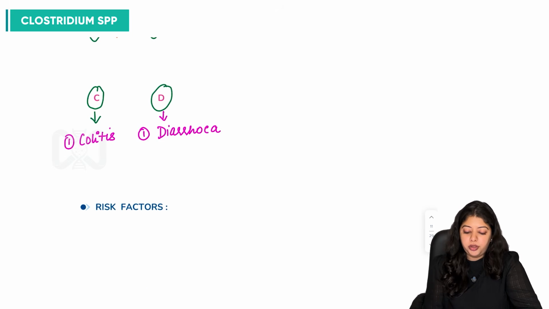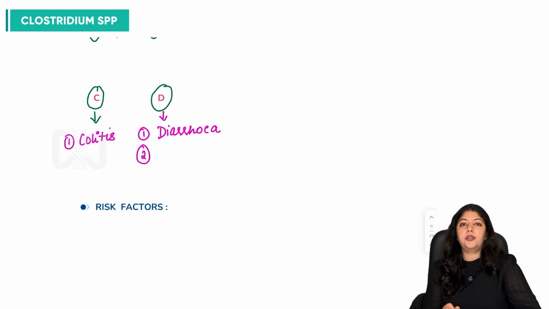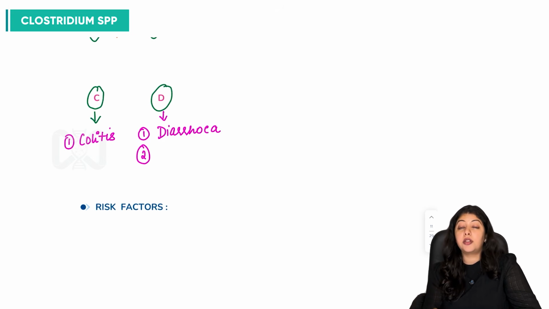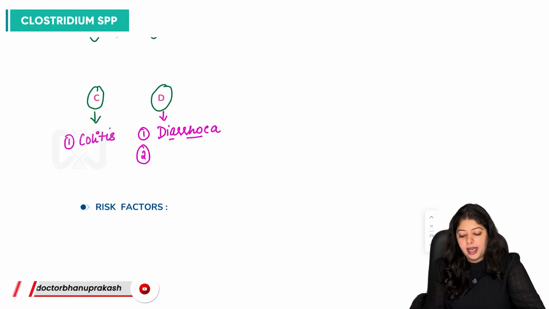Another very important case-based scenario from Clostridioides difficile: what is the most common bacteria which is associated with antibiotic use? It is Clostridioides difficile. So can we use D as the Y?